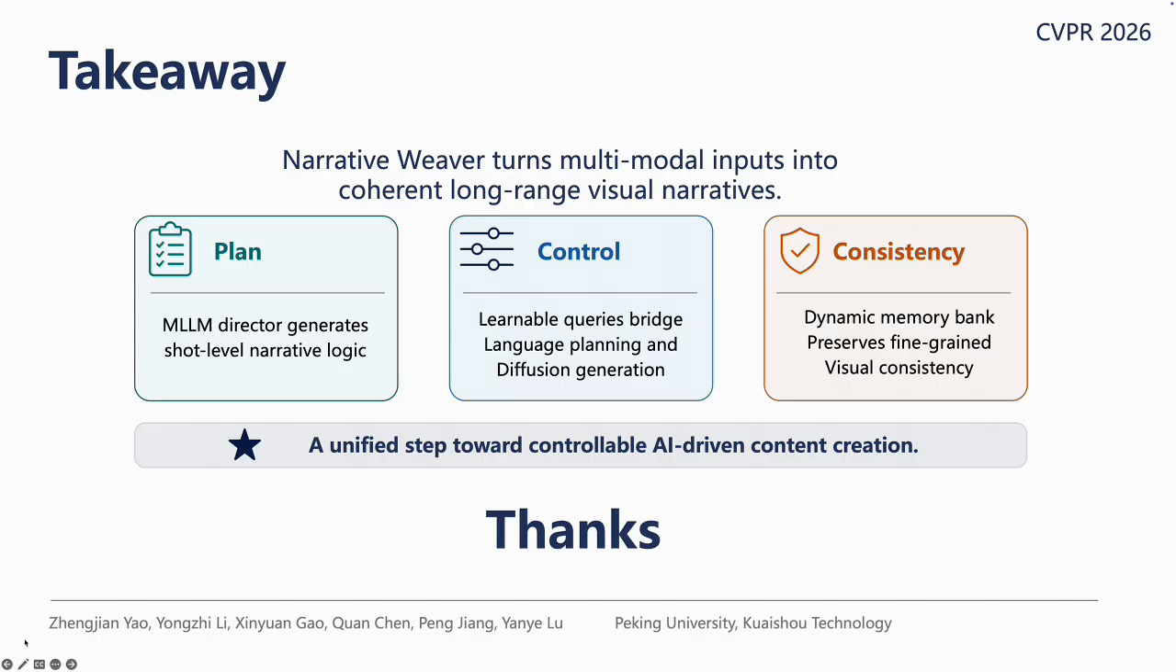To conclude, Narrative Weaver turns multi-modal inputs into coherent long-range visual narratives. The method has 3 key components. First, plan. An MLLM director generates shot-level narrative logic. Second, control. Learnable queries bridge language planning and diffusion generation. Third, consistency. A dynamic memory bank preserves fine-grained visual consistency across shots.